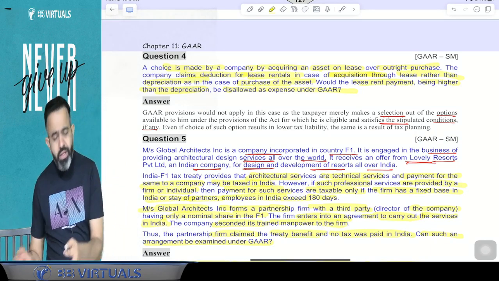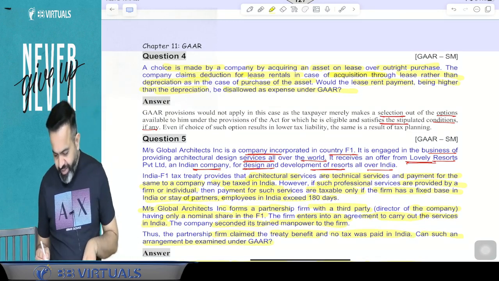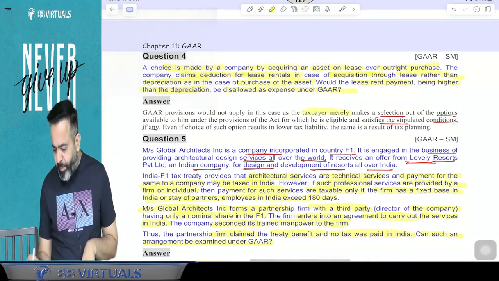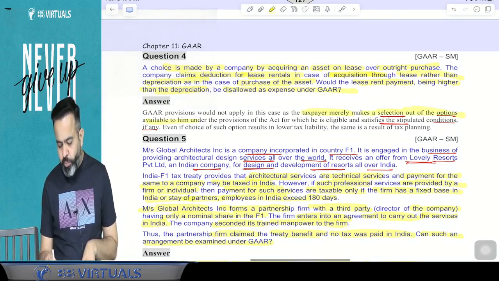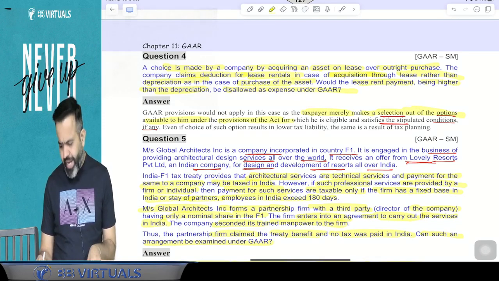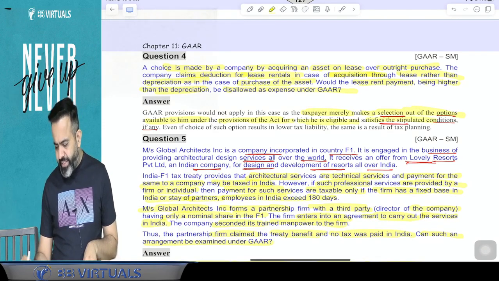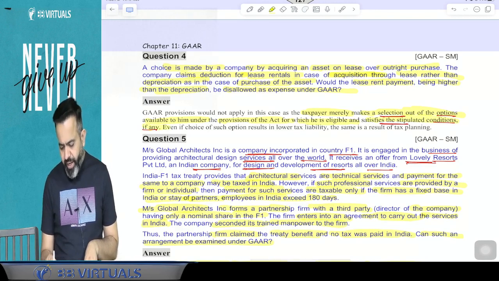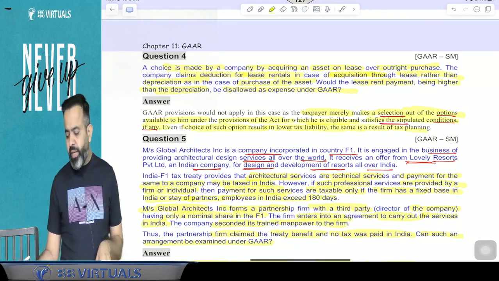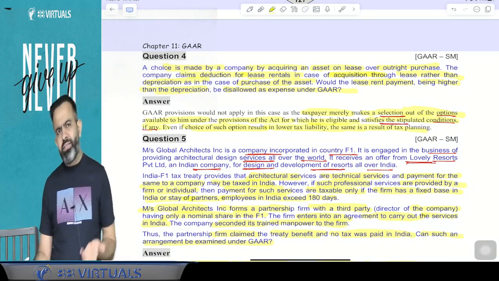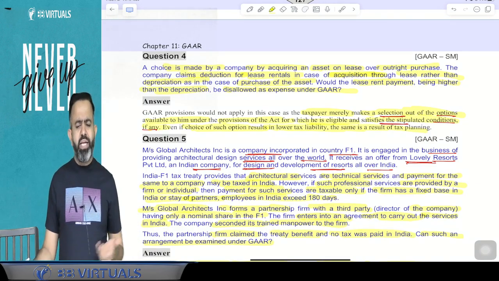Here, the GAR provision would not apply in this case, as the taxpayer merely makes a selection out of the options available to him under the provisions of the Act, for which he is eligible and satisfies the stipulated conditions, if any. Even if the choice of such options results in a lower tax liability, the same is a result of tax planning. This is tax planning, na? Because both options are given in the law.